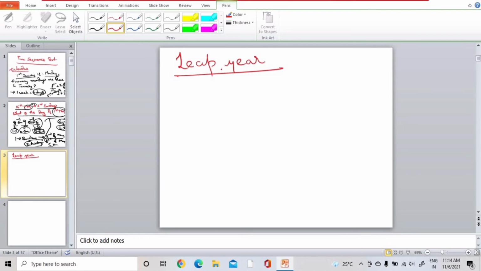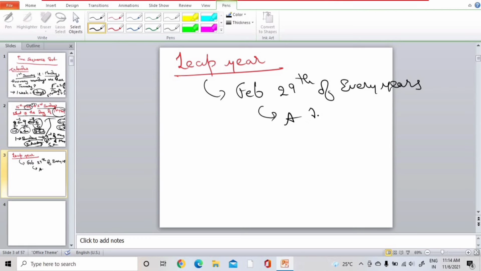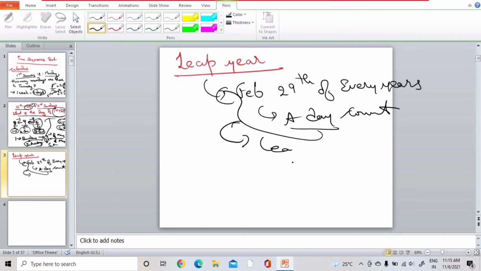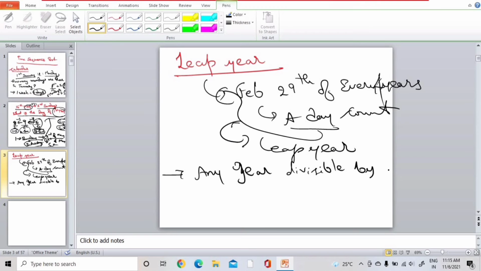What is leap year? Leap year means an extra day in a year. In February, 29th of every 4 years, a day will be counted. And this year is known as leap year. For every 4 years, they add 1 day. And according to our logic, any year divisible by 4 is a leap year.